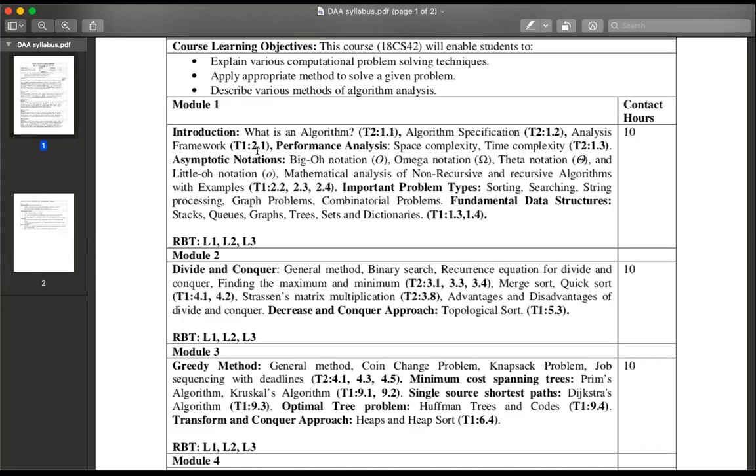T2 underscore M1 means textbook 2 for module 1. I will break the textbook into the specific topics and upload it in the Google Classroom. Is it clear? In the library, if you have got the textbook, it's fine. Otherwise, you can study in the soft copy.